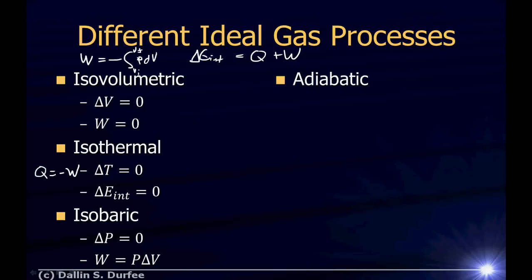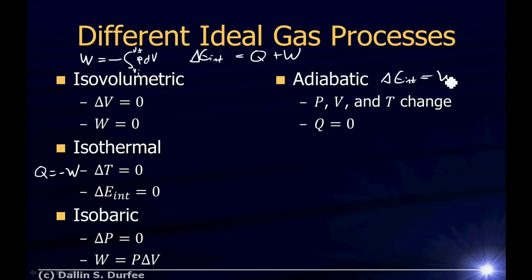All right? And an adiabatic process, that's one in which the pressure, volume, and temperature all change, but they change in such a way that no heat flows in. So adiabatic means no heat flows in. Well, if no heat flows in, then we know that the change in internal energy is equal to the work done, right? So if we know how the temperature changes, that will tell us how the internal energy changes, and we can find the work done.